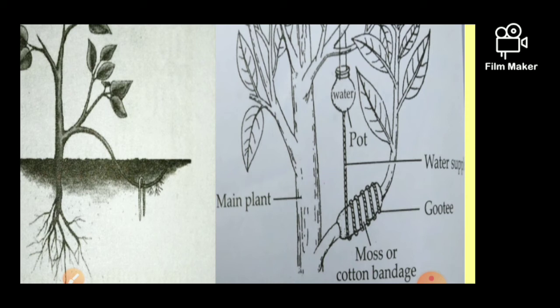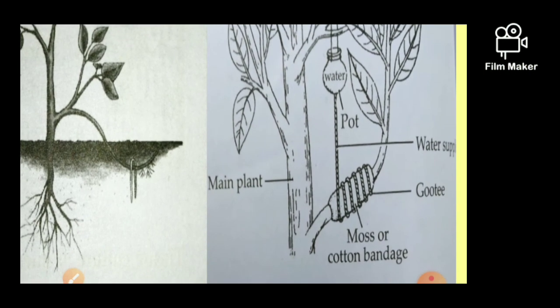The scraped part is wrapped with damp mud, with a thick plaster of grafting clay, and a polythene or plastic sheet is used to cover the mud in order to prevent water loss, and water may be sprinkled over the wrapped mud at intervals, depending on the environment also. If it is too dry, then you have to keep it wet with water frequently, okay. Then it depends on how often you give it water. Overall, the whole structure should be wet.